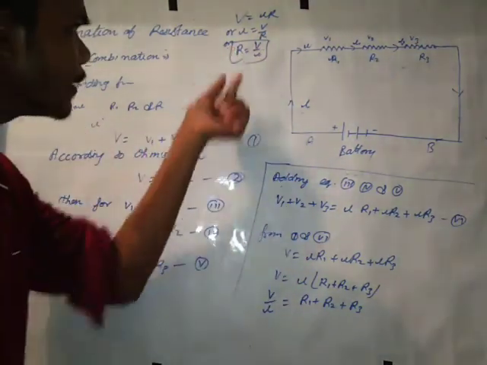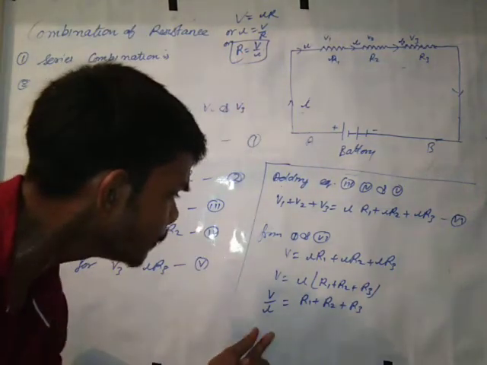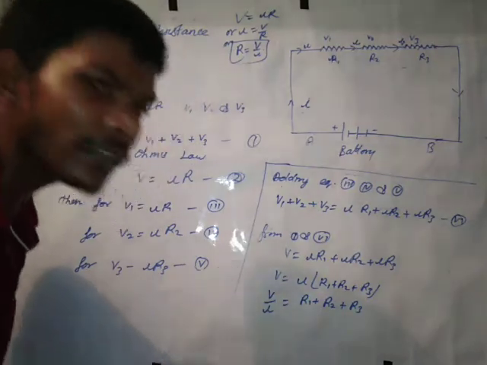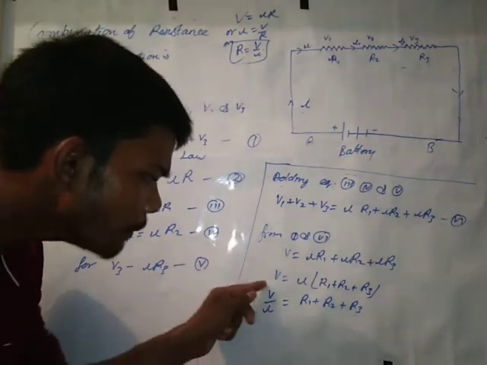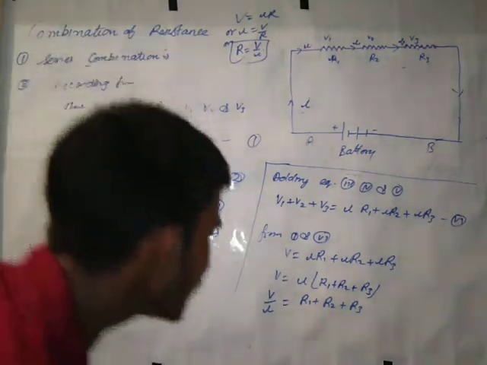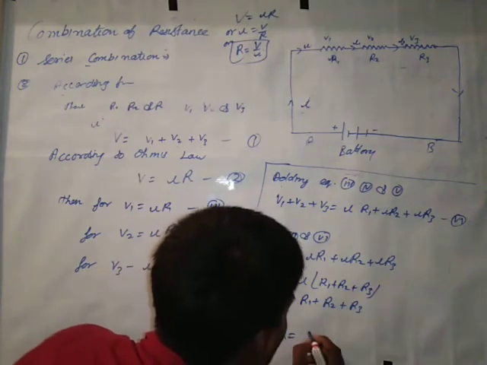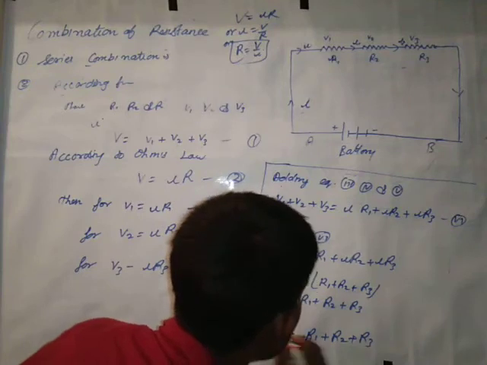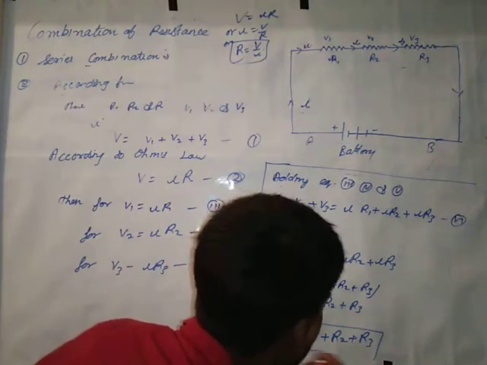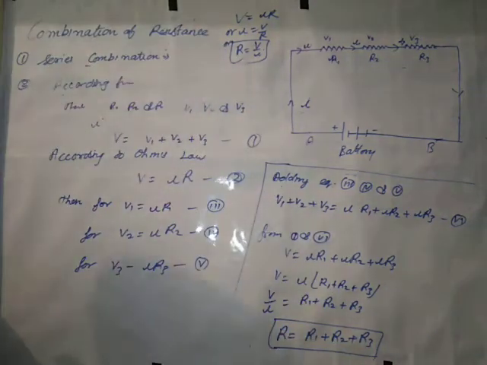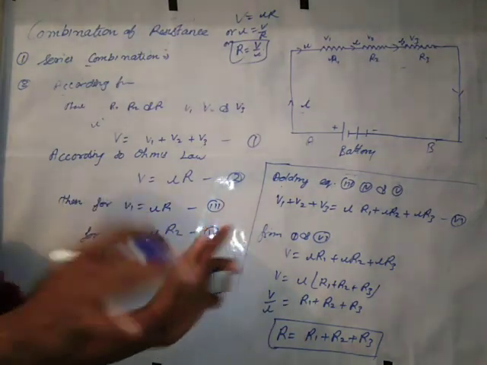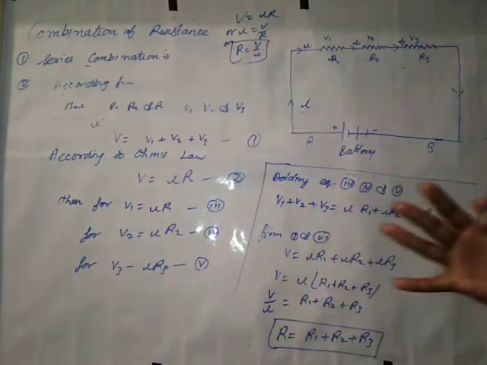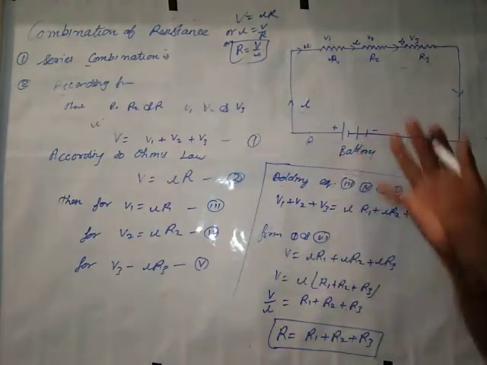Then I can write R in place of V by I. So we write R is equal to R1 plus R2 plus R3. It is series combination. I think all of you will understand.